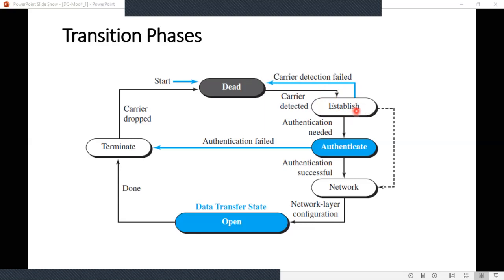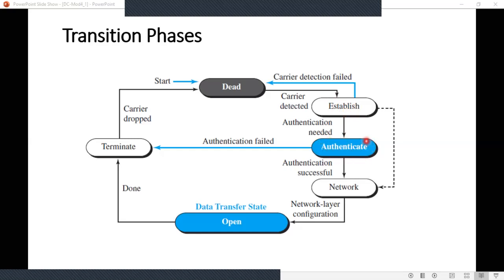In the established state, authentication is done if required by the two parties. If the two parties require authentication, then this authentication is done. Otherwise, the parties can simply start communication. Once it wants to authenticate, it will move to the authenticate state here.